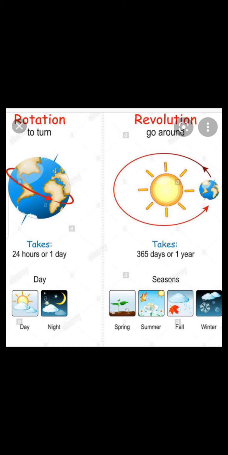And when the earth is revolving, the seasons change: spring, summer, winter, rainy season. When the earth is revolving around the sun, the seasons change, and when the earth is rotating on its axis, day and night change. This is the basic concept of this chapter which we have to learn.